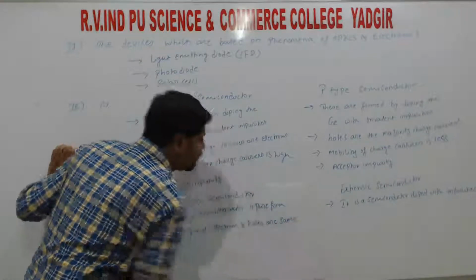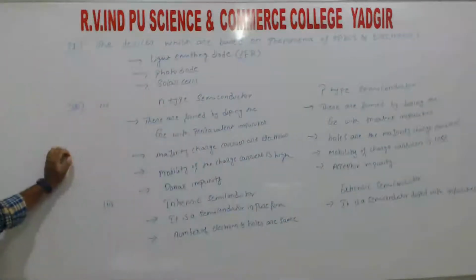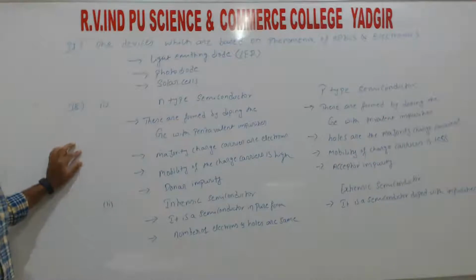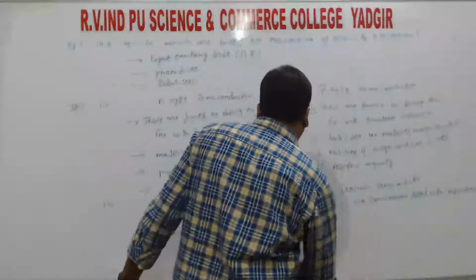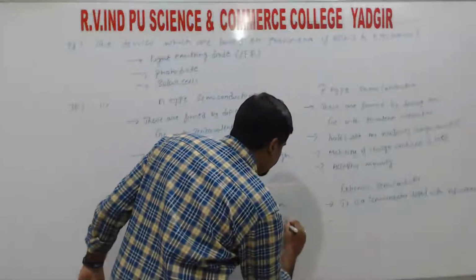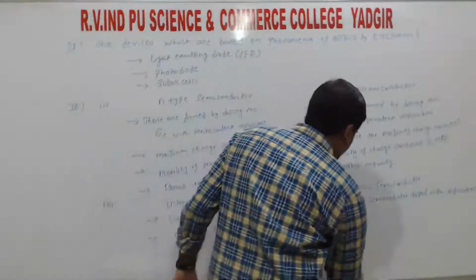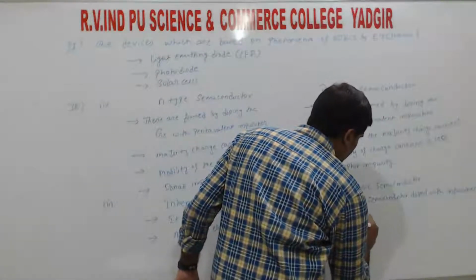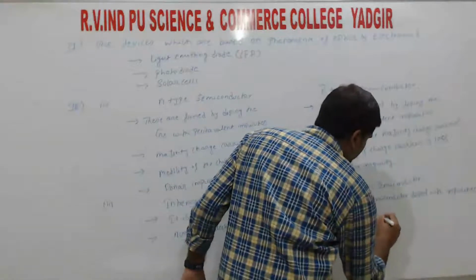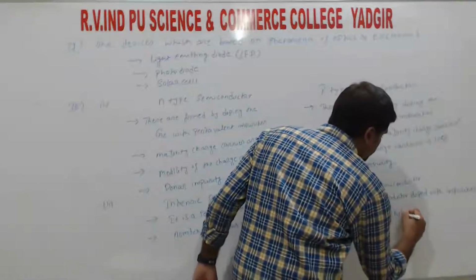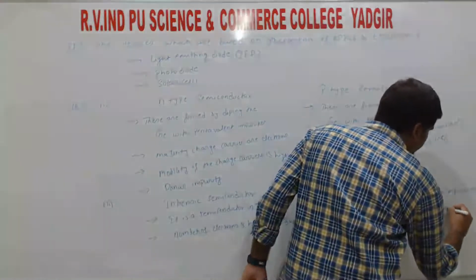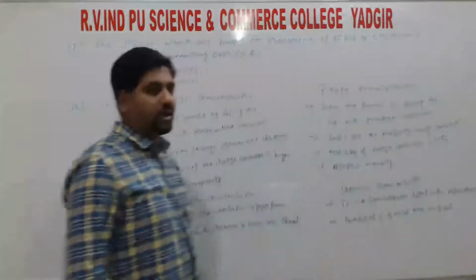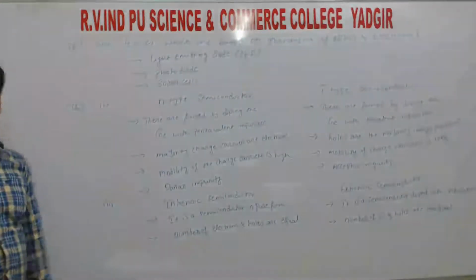That means the same number of electrons and holes are present in the intrinsic semiconductor. So here equal. So in extrinsic, the number of electrons and holes are unequal. So here it is unequal, and there it is equal.